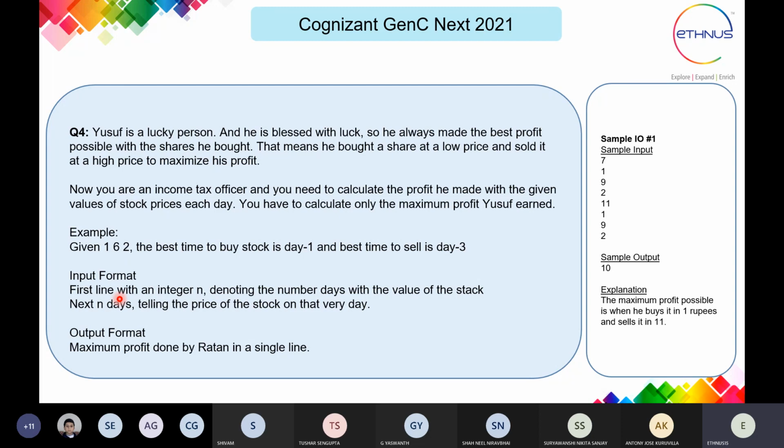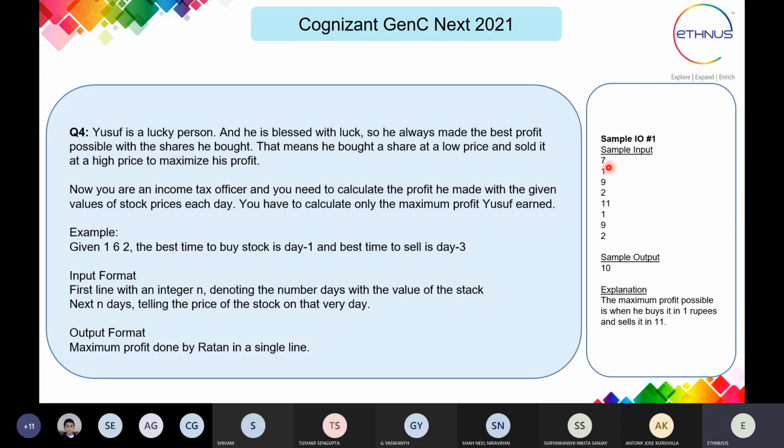For the input format, they have given: the first line is an integer n denoting the number of days, with the value of a stock. The next n lines give the price of a stock on that very day. So we first take the number of days for the calculation, and the next is the price for every day that we have.